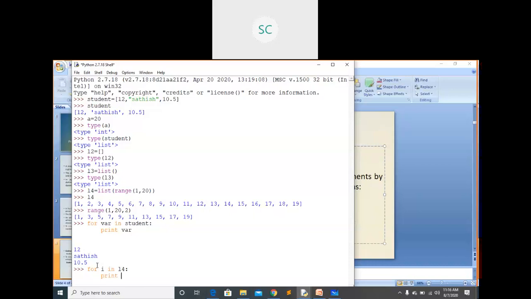Just print I here. What is the output we will get here? Can anyone tell?